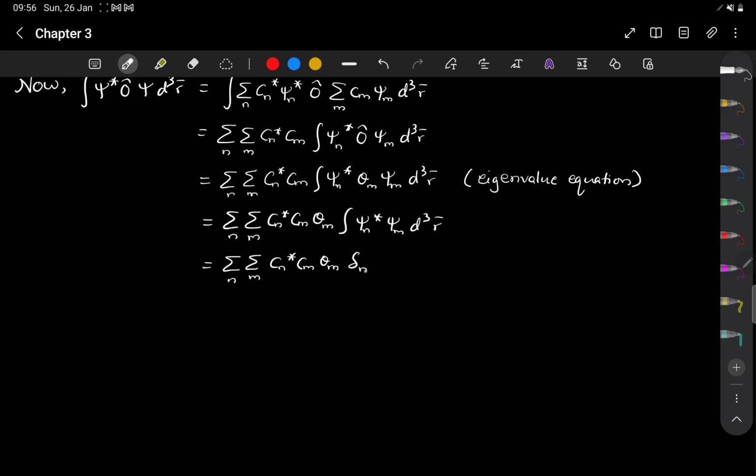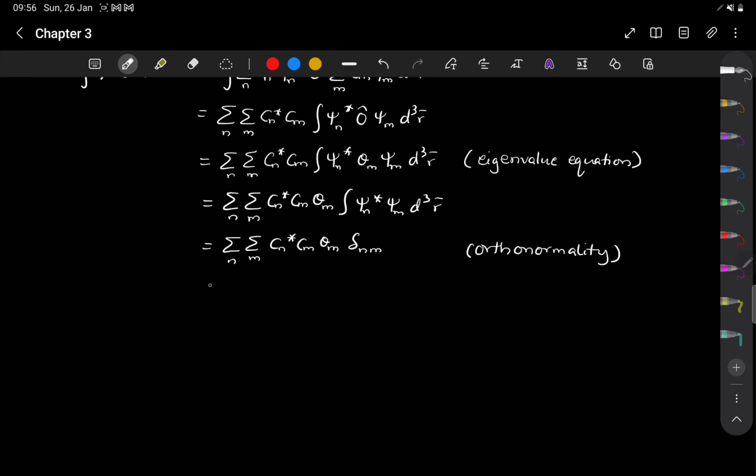So this is a Kronecker delta function, delta nm, and this comes from the orthonormality condition. Now because of this Kronecker delta function, we will get rid of one of the summations, because delta nm is equal to 1 only when n equals m and it is 0 otherwise.